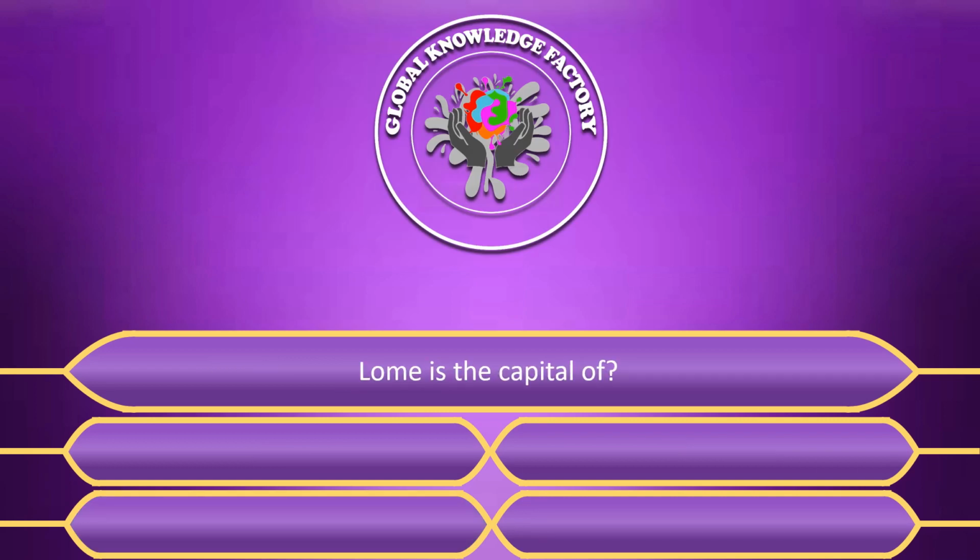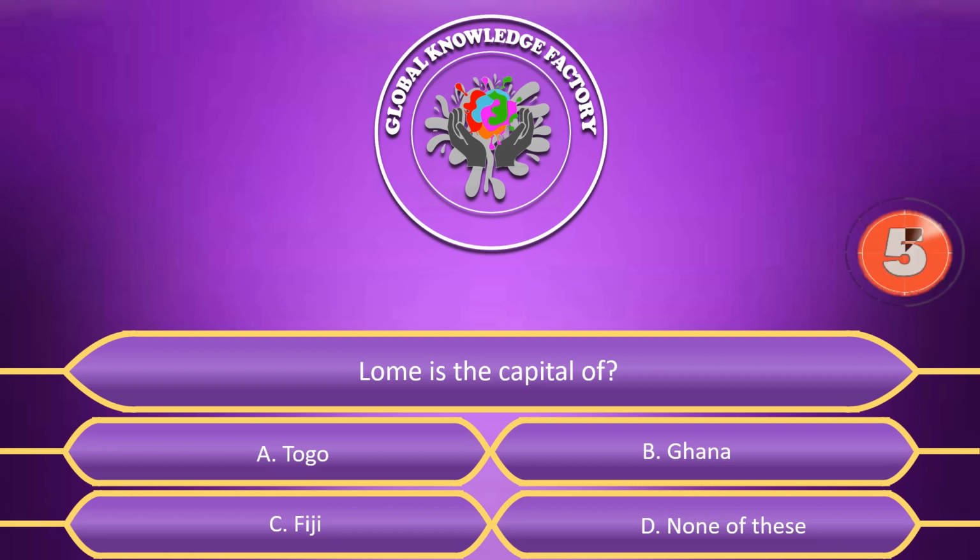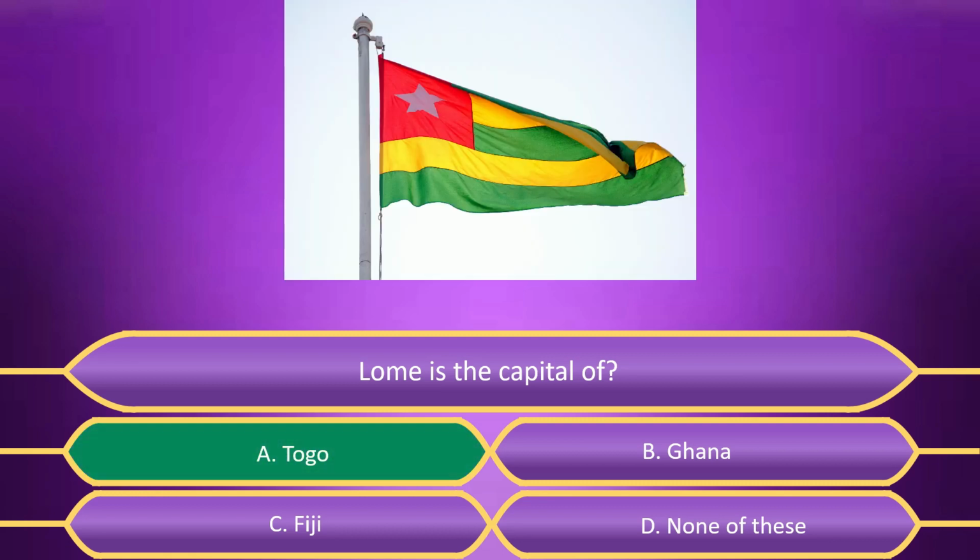Lome is the capital of: A. Togo. B. Ghana. C. Fiji. D. None of these. Answer is A. Togo.